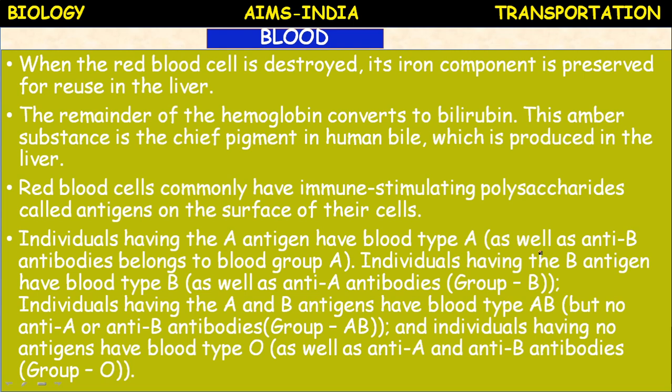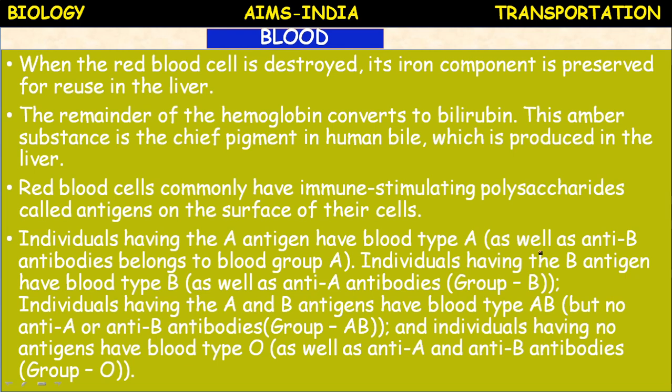Based on the presence of these antigens, blood groups are of different types. If antigen A is present, it is blood group A and it possesses antibody B. Individuals having the B antigen have blood type B, and antibody A is present in blood group B.